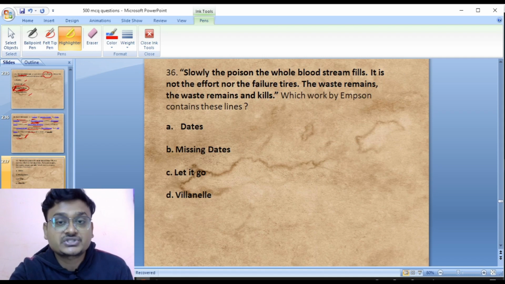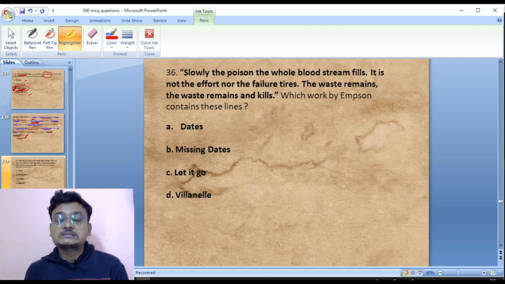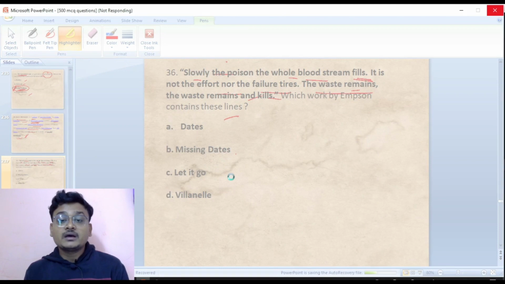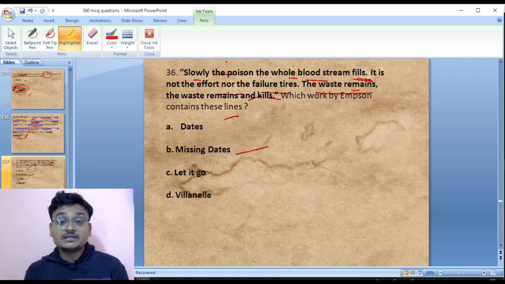Question number 36. Slowly the poison the whole blood stream fills. It is not the effort nor the failure tires. The waste remains and kills. Which work by Emerson contains these lines? Dates, Missing Dates, Let It Go, and Villanelle. So the right option here is Missing Dates. So B is the right answer here.